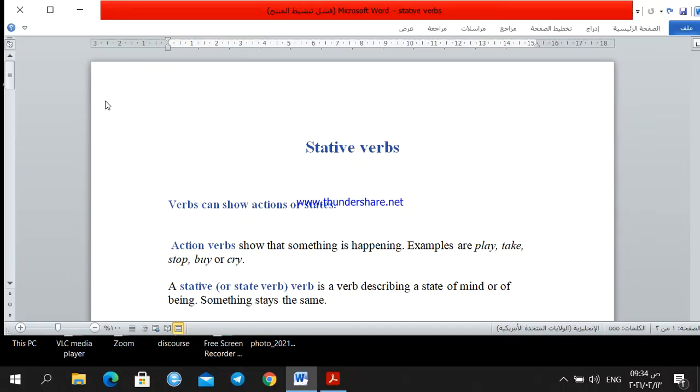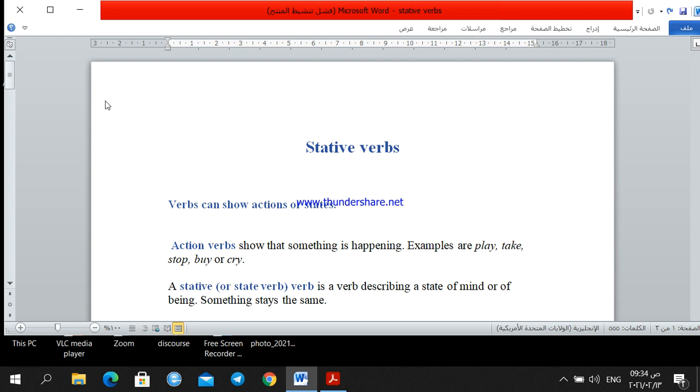Today's lecture is going to be about stative verbs, those verbs that describe state of mind, not actions. Previously we talked about the present continuous tense, remember? We said that in the present continuous tense we can describe actions, what is happening now, what we are doing now. Now we are going to talk about those verbs that are not continuous, that do not take ing.